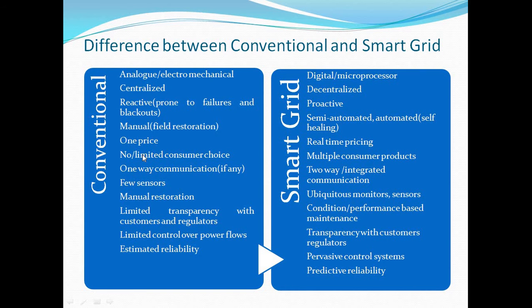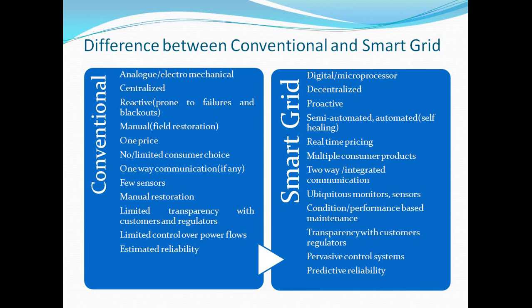Next point is the difference between conventional grid and smart grid. In the conventional grid we use analog technology, while in the smart grid we use digital technology. The conventional grid uses electromechanical operation, and the smart grid uses the microprocessor concept.